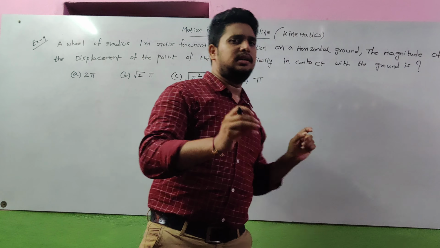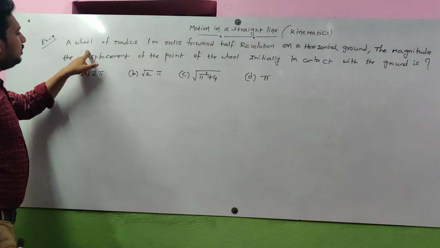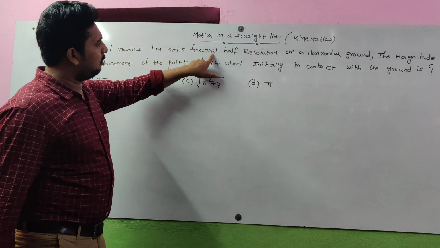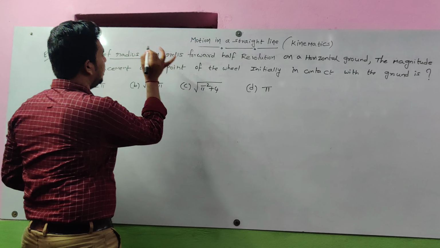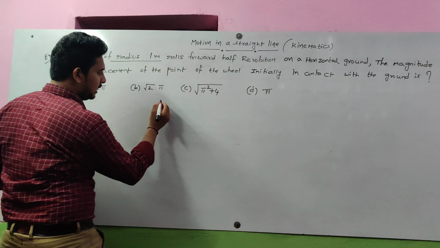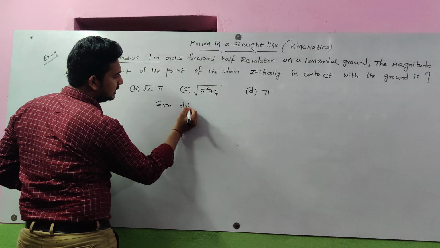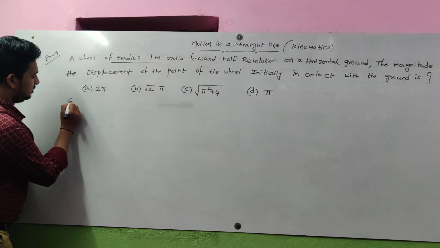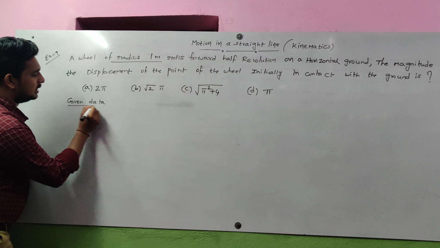So be focused. Right now I discuss example 9. A wheel of radius 1 meter rolls forward half revolution. Radius is what, my dear? 1 meter. First of all, write the given data. So I start from here. Given data. What is the given data?